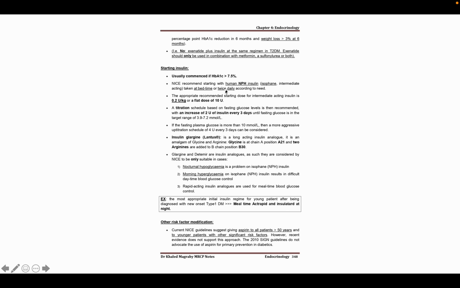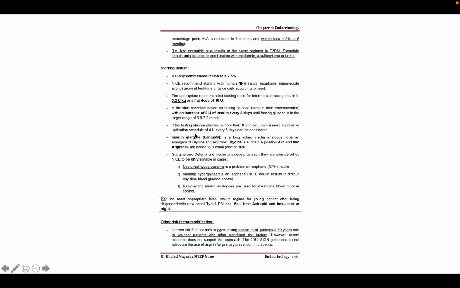In our GP practice or in the outpatient department, intermediate insulin therapy is a very good option, like isophane and intermediate acting insulin, lente, like this. We can give it at bedtime or twice daily according to the need, at 0.2 unit per kg, starting with 10 units, and you have to increase the insulin by 2 units per 3 days until the blood sugar control of this patient is stable.